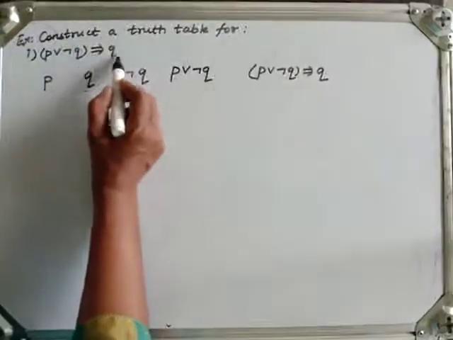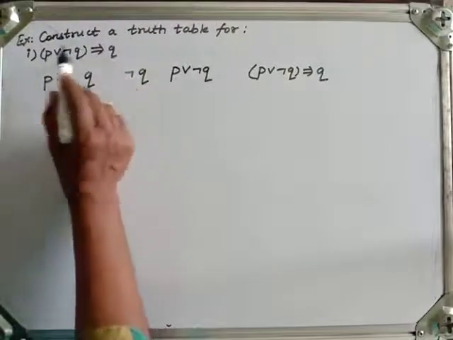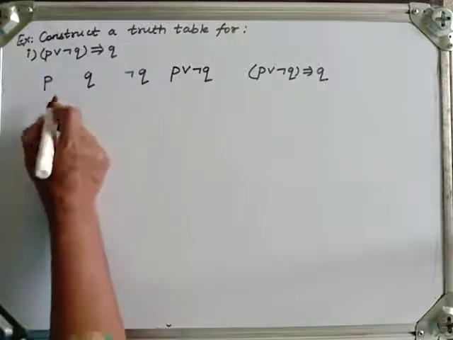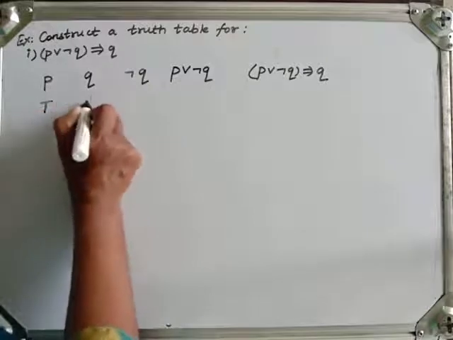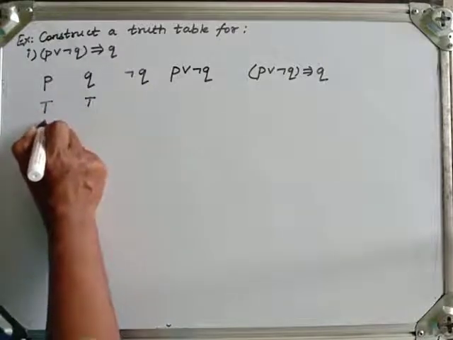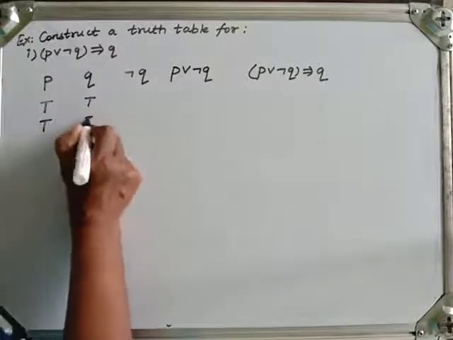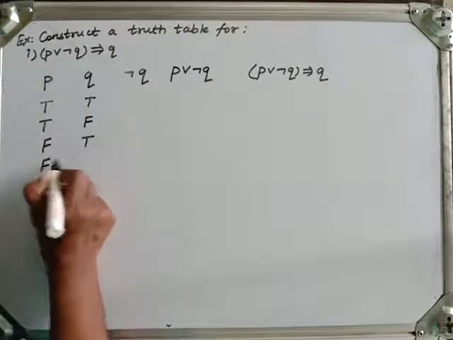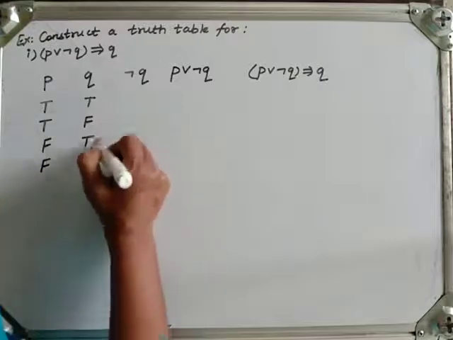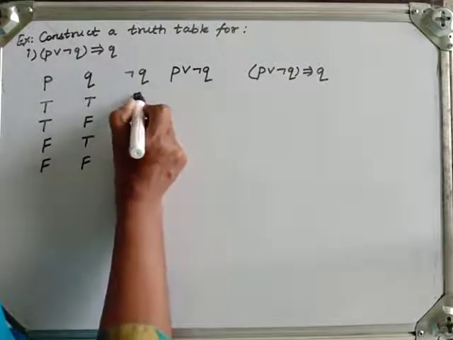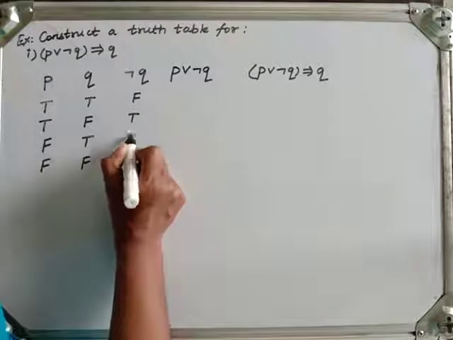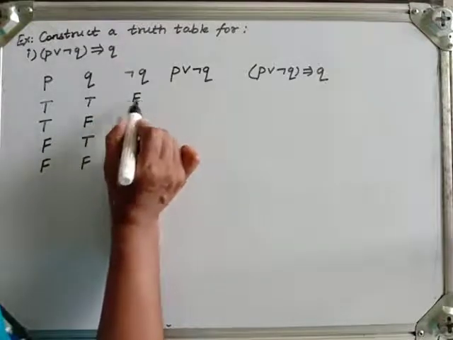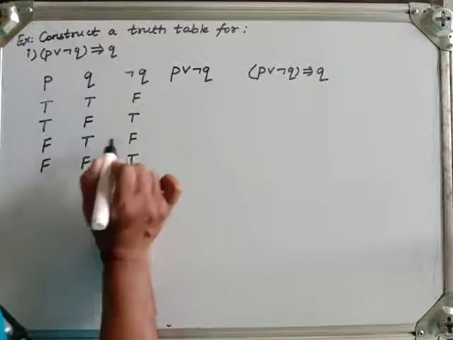And then we will use this consequence, P implies Q. So P and Q. Now there are two variables, so there are four possibilities: true true, true false, false true, and false false. Now negation Q. What is negation Q? It is false, true, false, true. Q is true here, so negation will be false. False will become true, true will become false, false will become true.